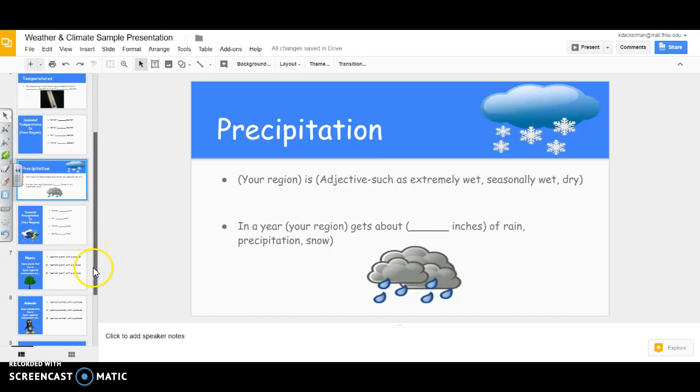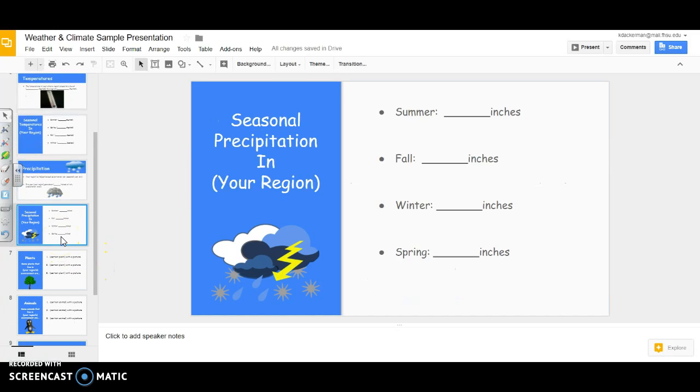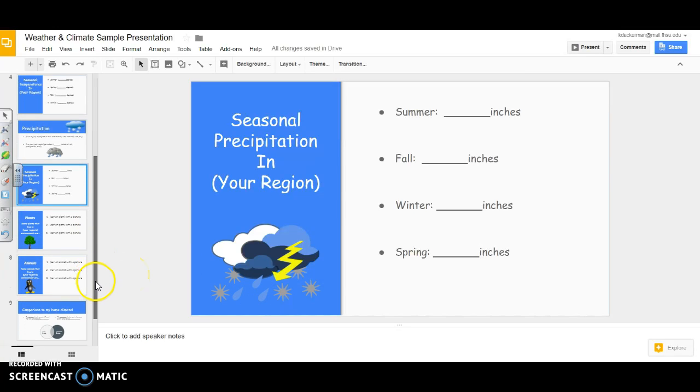The next slide I would like for you to show is the seasonal precipitation in your region. So how many inches of rain does your climate region get in the summer? How much does it get in the fall? How much does it get in the winter? And how much does it get in the spring? And you can see I put a little image in here to show different kinds of precipitation. It can be snow or it could be rain.